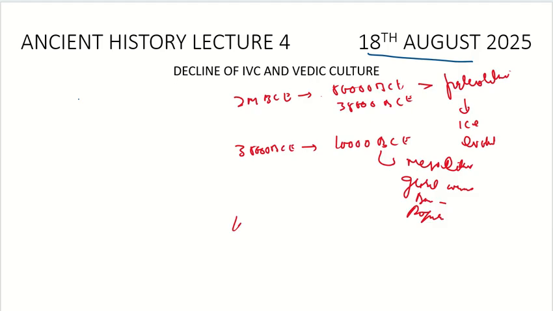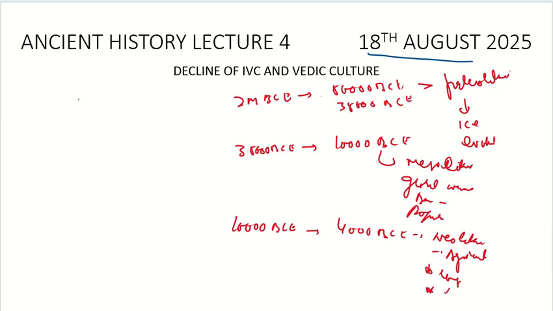Then from 10,000 BCE to 4000 BCE, we saw the Neolithic age, where agriculture started. We saw how it was a revolution in itself, how it revolutionized the whole world, or with respect to India, the whole country or the whole subcontinent. How complexities grew, and society became more complex. We saw the early stages of the political system. We saw all that in it.